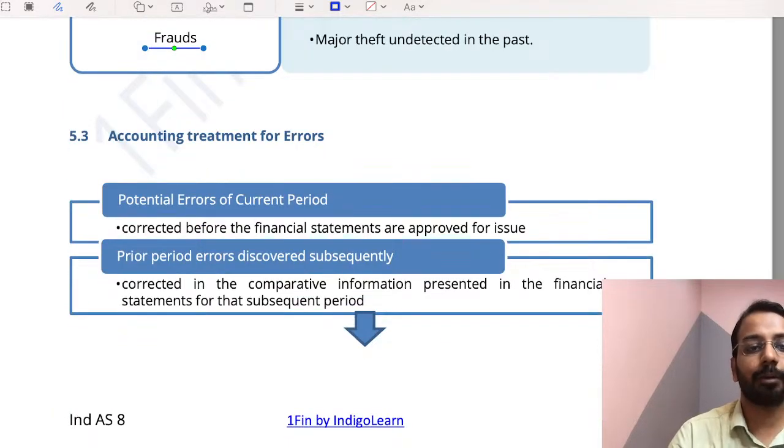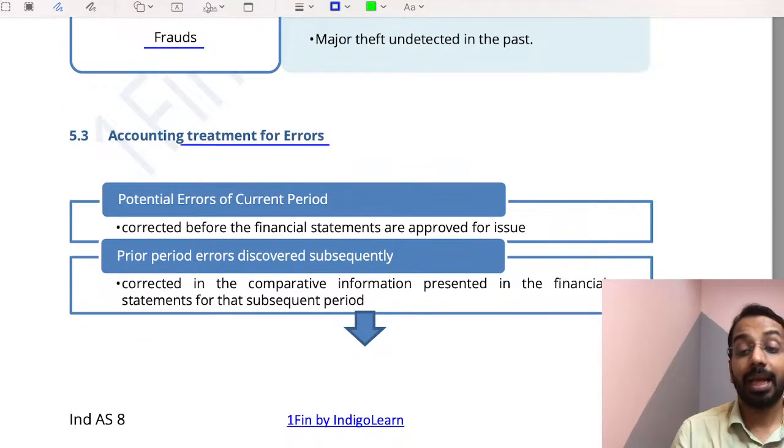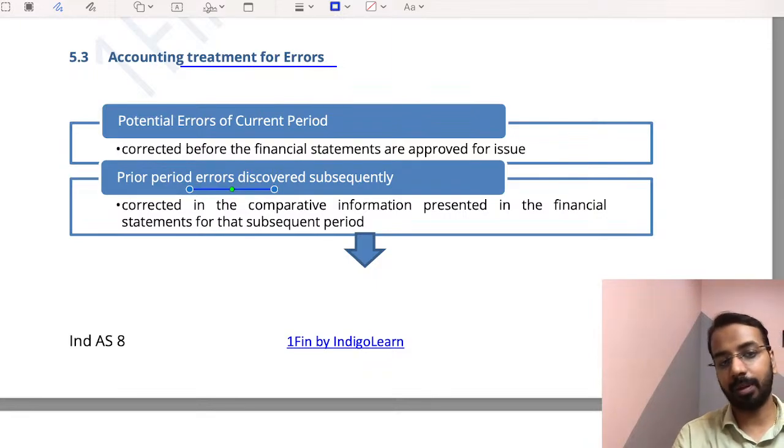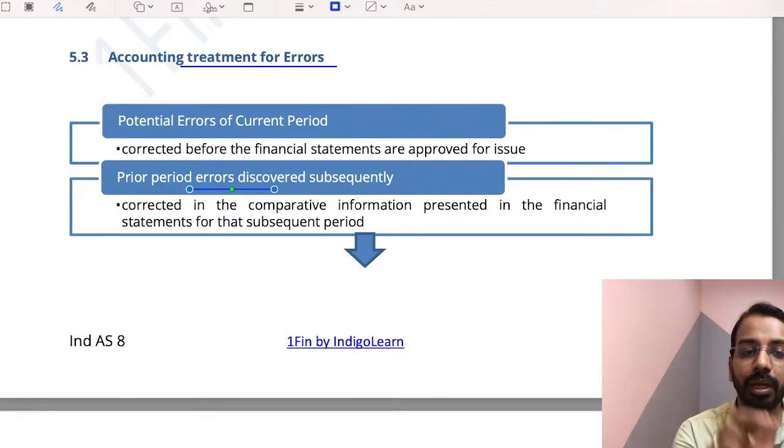What is the accounting treatment for errors? Errors of current period should be corrected in the current period only. Prior period errors means after the financial statements have been issued or approved for issue, if you get an error from the previous period, that is a prior period error. If prior period error is discovered, then you will go and correct the period in which the error has happened.